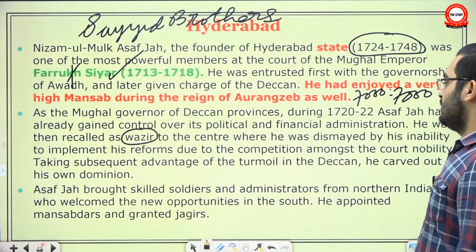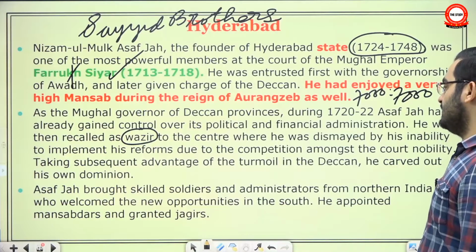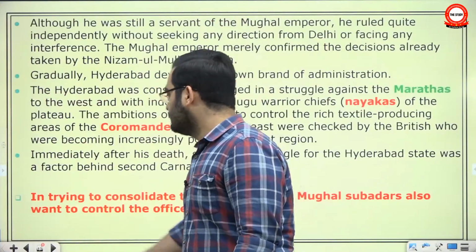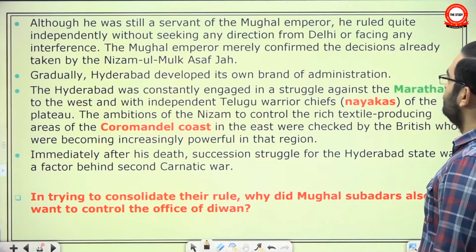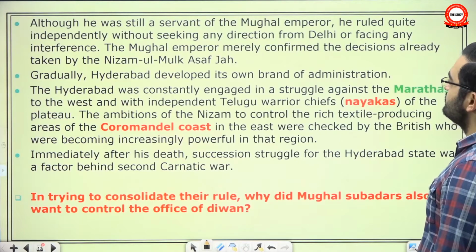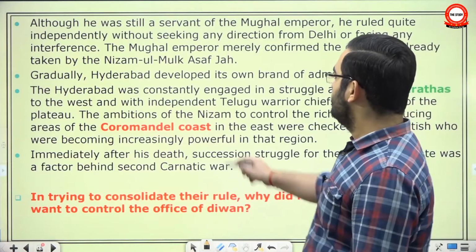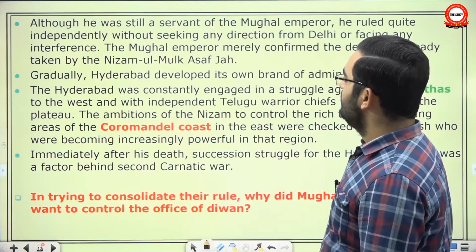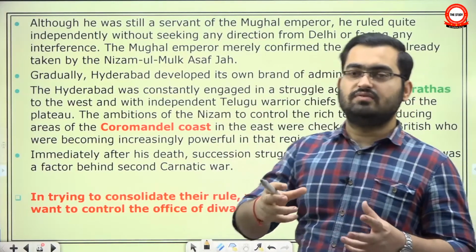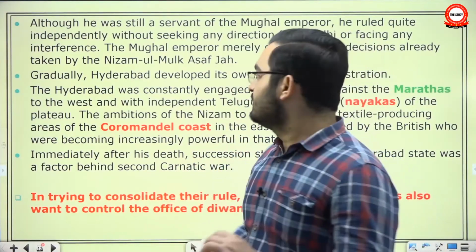Asaf Jah brought skilled soldiers and administrators from northern India who welcomed the new opportunities in the south. He appointed Mansabdars and granted Jagirs. Basically what it is saying is full sovereignty. Although he was still a servant of the Mughal emperor, he ruled quite independently without seeking any direction and without facing any interference. Mughal emperors merely confirmed the decisions already taken by Nizamul Mulk. Gradually, Hyderabad developed its own brand of administration. What it meant is that you have to have a delicate balance between the vested landed aristocracy as well as the administration of the government.